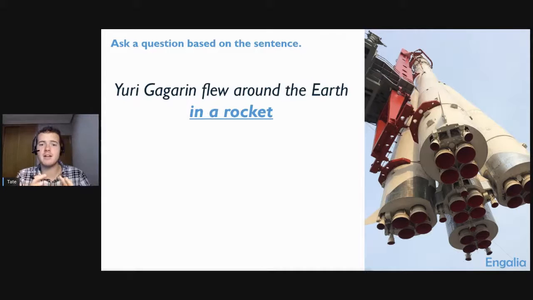This is where English kind of diverges from a lot of European languages, especially the Romance languages, Spanish, French, Italian, which seems like it's all represented here today. In a lot of languages, you would structure this to say something like, with what did he fly? Or in what did he fly? Right? But in English, we don't really structure things like that.